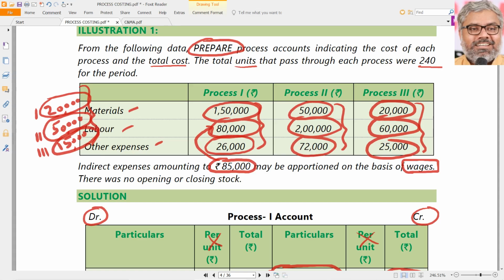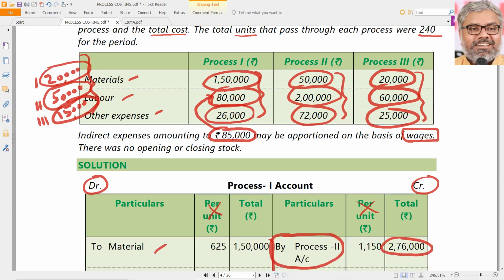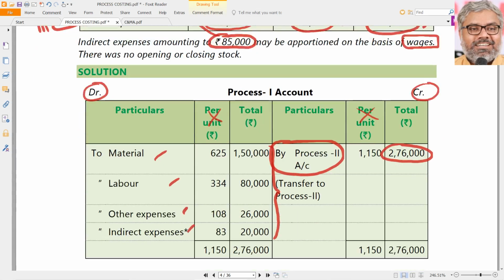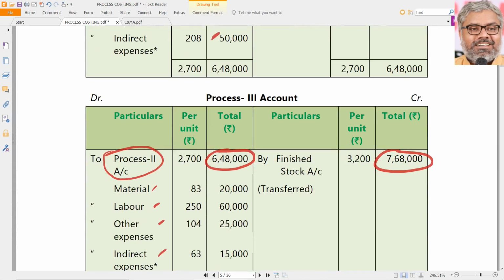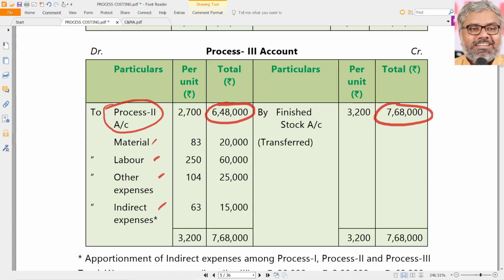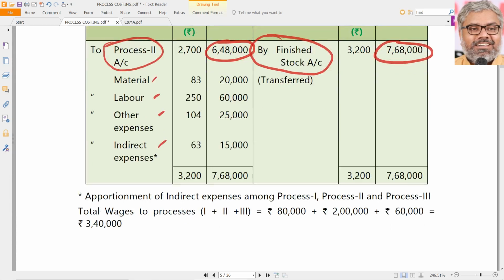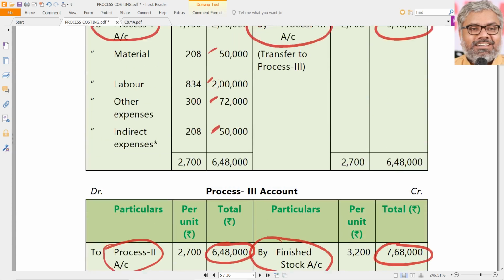So your job is to open the process accounts and one by one debit all the costs: material, labor, other expenses and indirect expenses. Take it to next process. Again debit material, labor, other expenses, indirect expenses. Take it to next process. And again in the third process also do the same thing, so that you know the total cost by the end of process 3. From process 3 where will it go? It has to go to finished stock. So it will be transferred to finished stock account. That's it. That is the basic understanding of process accounts, how they will be.